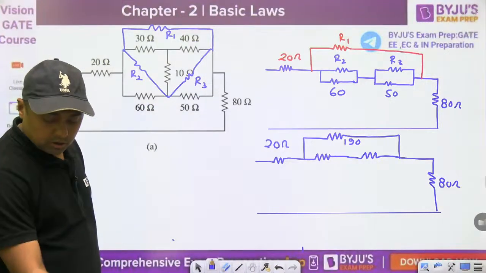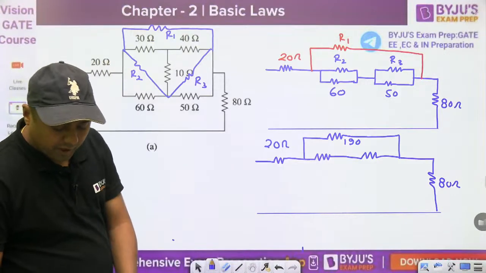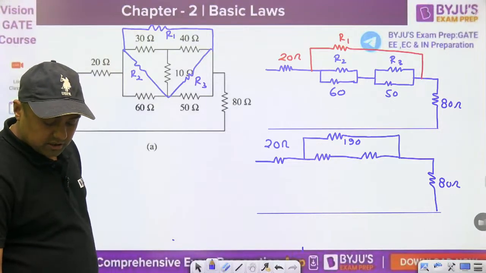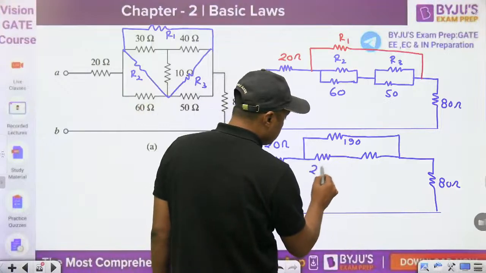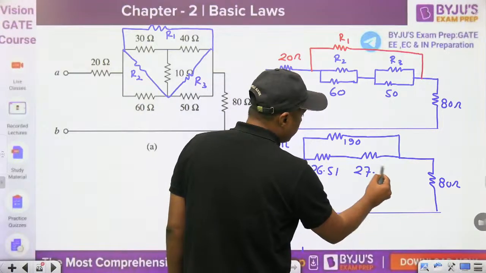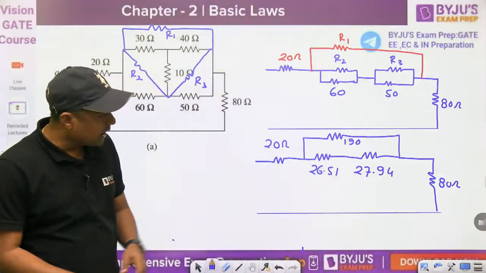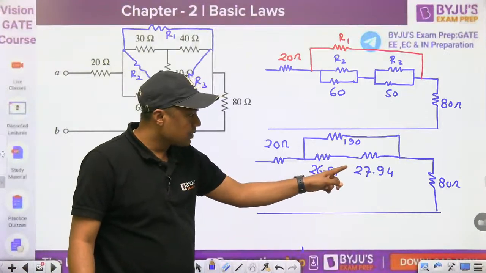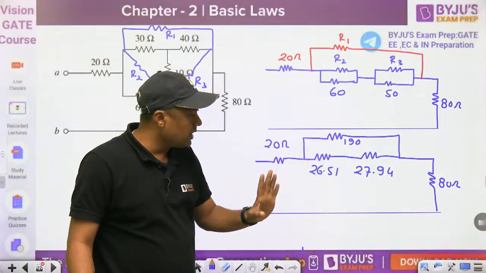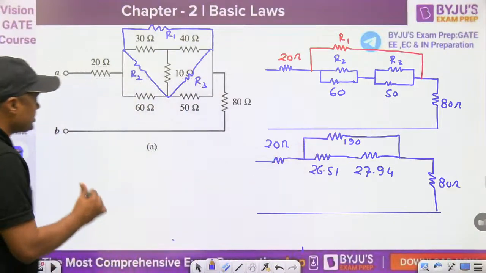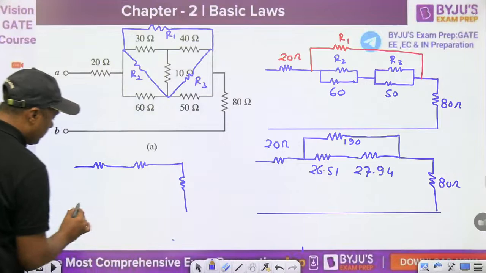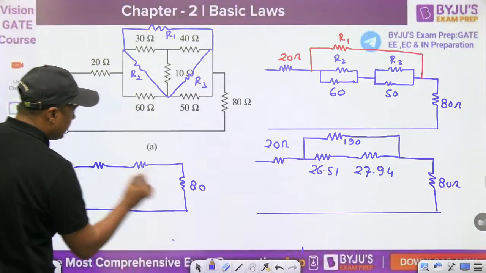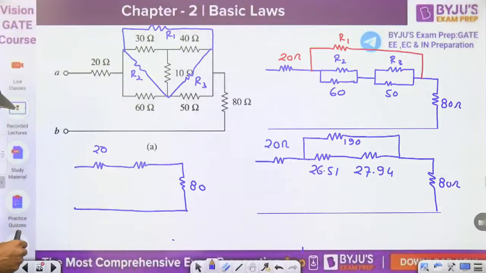So what is the parallel combination? What are you getting? 47.5 is one resistor, and we are getting the parallel combinations 26.51 and 27.94. Check my calculation also. Now, these two resistors are in series. Right now this resistor is parallel to 190 ohm. Then again you have to find the parallel combination. Series combination, then parallel combination, and finally you have the three resistors. This is the 80, 20, and it is approximately 42.89 or 42.32.